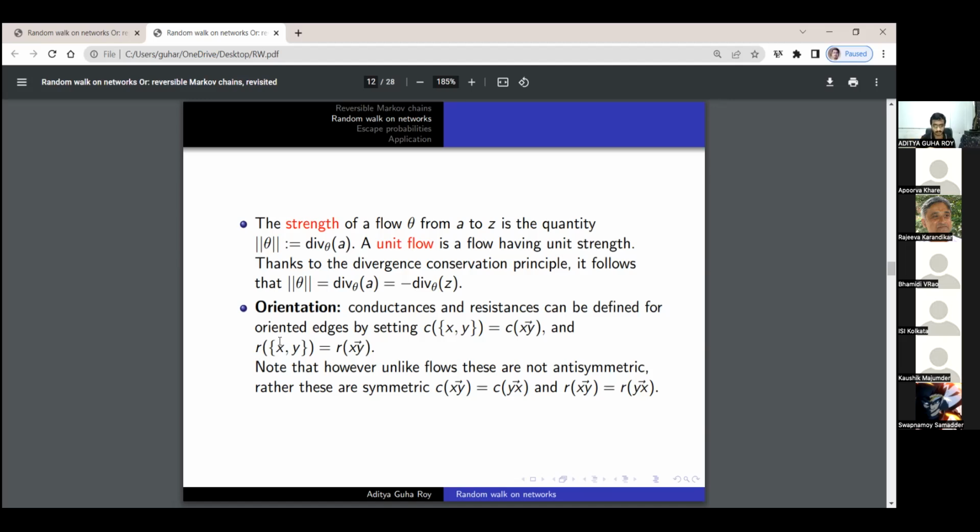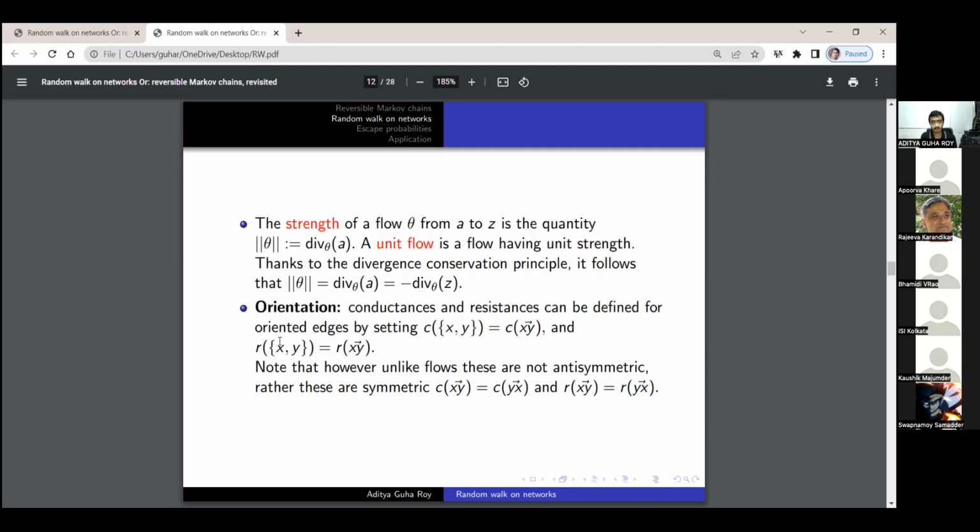So strength is a word that fits in this context: the strength of a flow. A unit flow is a flow that has unit strength, the strength is 1. And thanks to the divergence conservation principle, it follows that the strength of a flow is the divergence of the flow at A, which is the negative of the divergence of the flow at the sink.